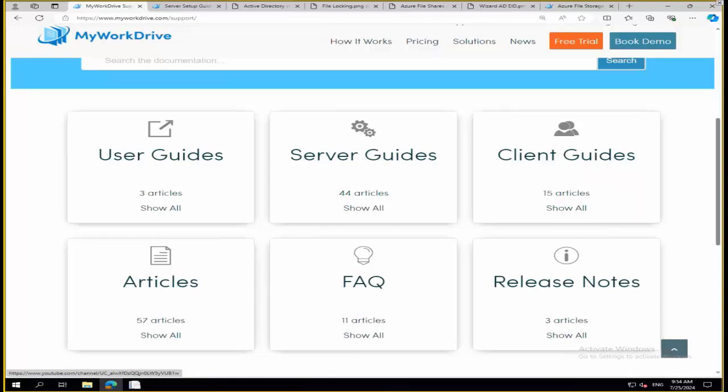I actually have our support site up here because I want to start talking about a little bit of the setup, the initial setup of a MyWorkDrive server, whether you're using Active Directory or Entra as your identity provider and which storage you use.